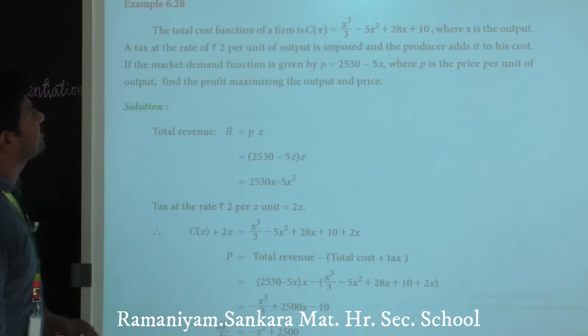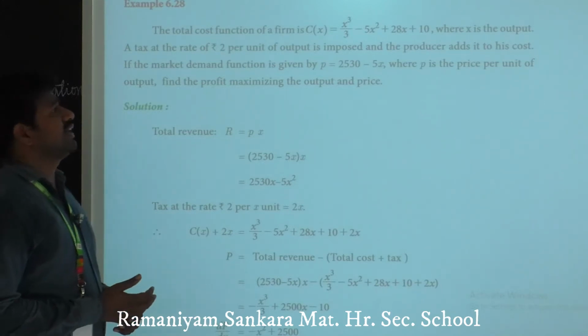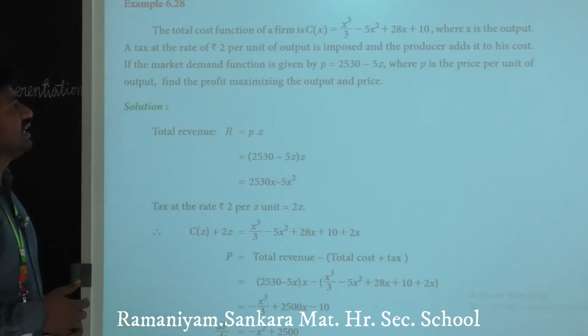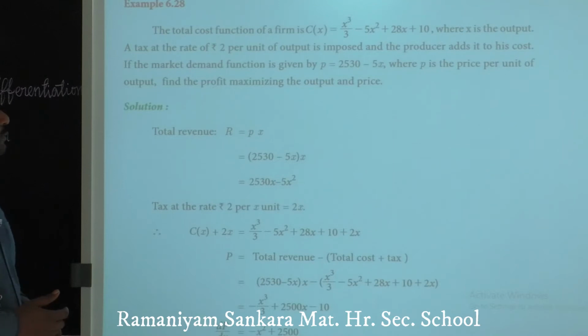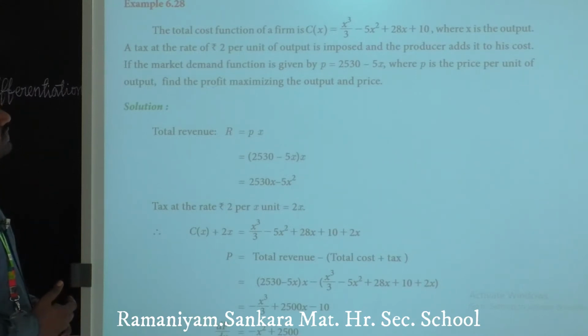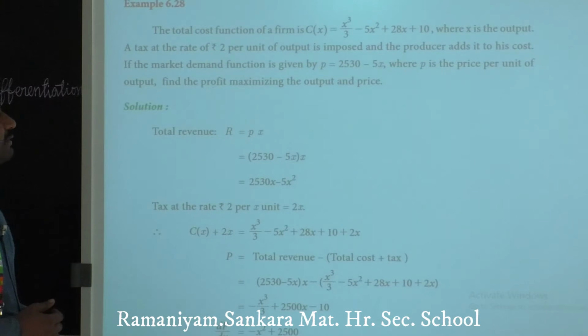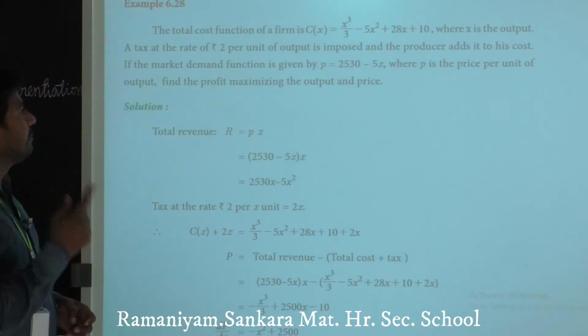The total cost function of a firm is c of x equals x cube divided by 3 minus 5x square plus 28x plus 10, where x is the output. Tax at the rate of rupees 2 per unit of output is imposed, and the producer adds it to his cost. If the market demand function is given by p equals 2530 minus 5x, where p is the price per unit of output, find the profit maximizing output and price.